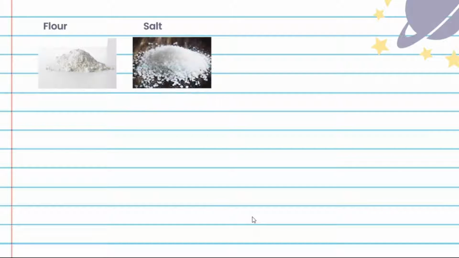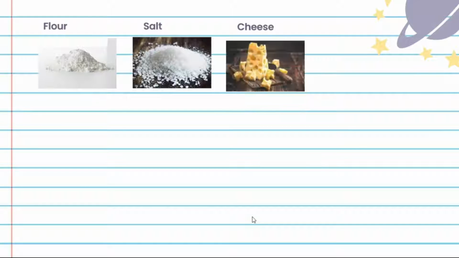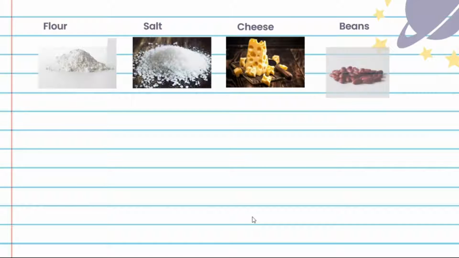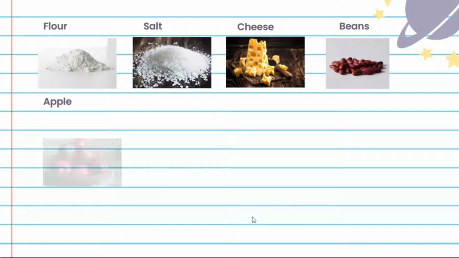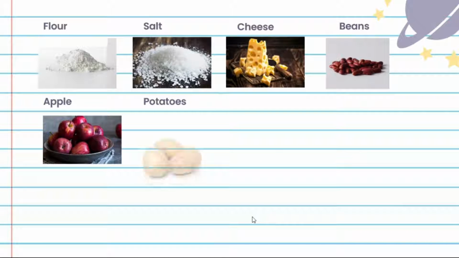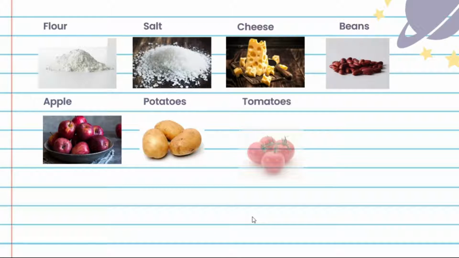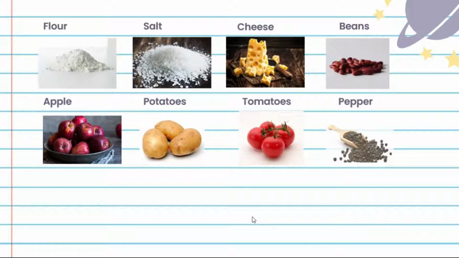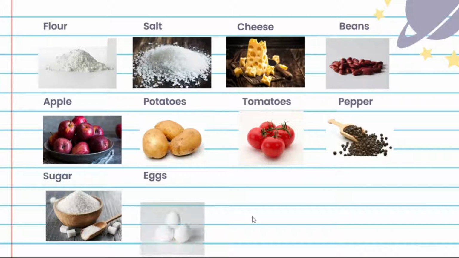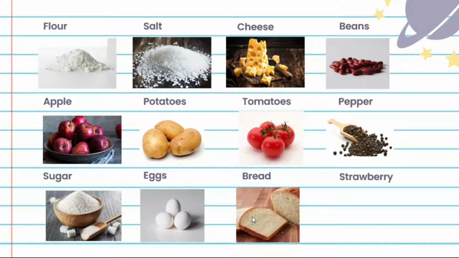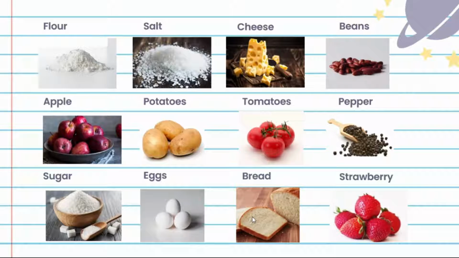Sir, there is flour, salt, cheese, beans, apple, potatoes, tomatoes, pepper, sugar, eggs, bread, and strawberry. Okay, I see that Gian listed each and every ingredient in the story. Thank you very much, Gian. You did a great job.